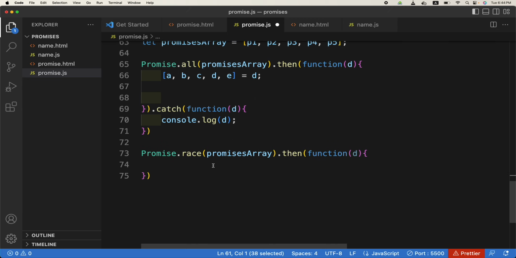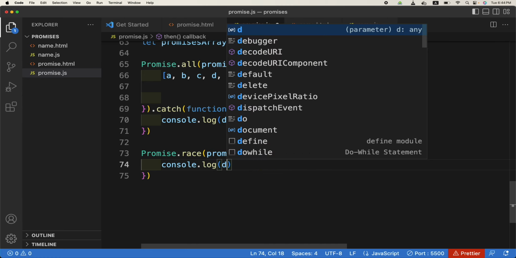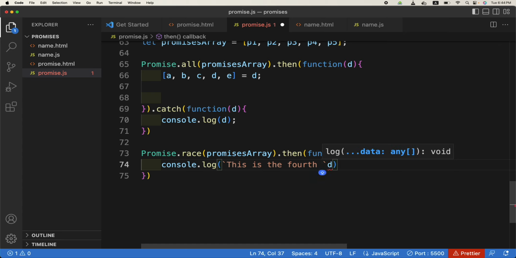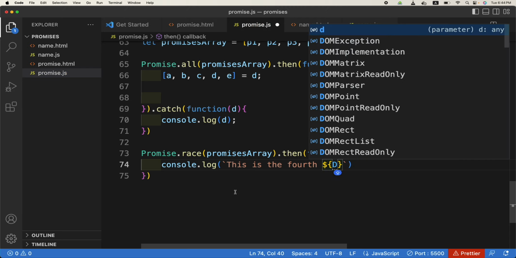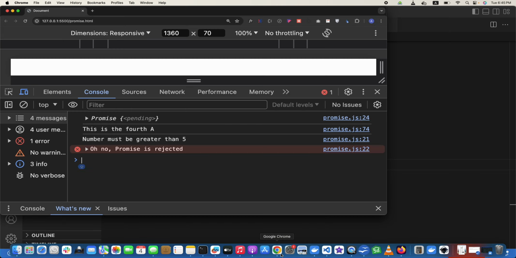So if we console.log D, let us write something with it as well. This is the 4th A. Use the dollar sign with this and A. Okay, let us check our console if it is working properly.